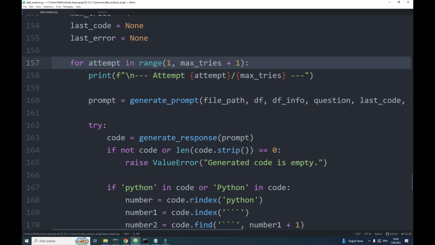With the first attempt, we will generate the related code, use it to execute, and get the result. As you can see, it is similar to Pandas AI, but it is much better than that. Why? Because in the for loop we have try and except, and in each attempt, if we have an error or a mistake, we include our error in the original message for the second try.